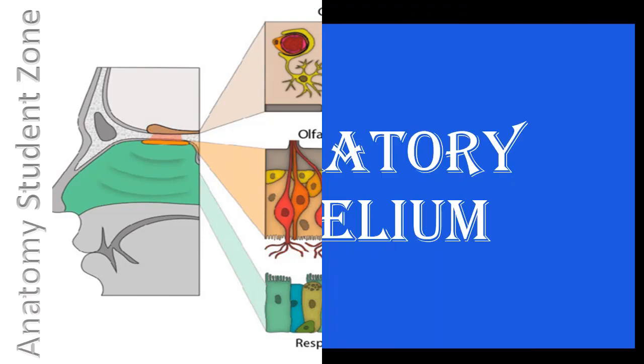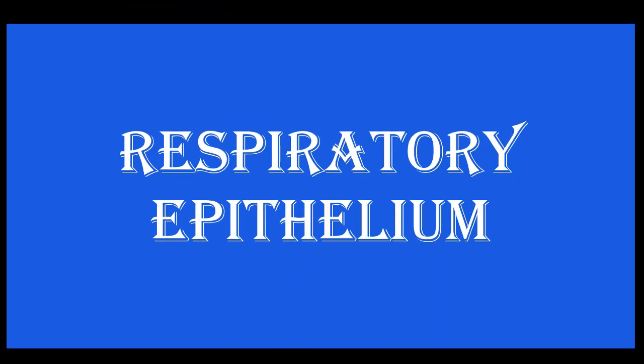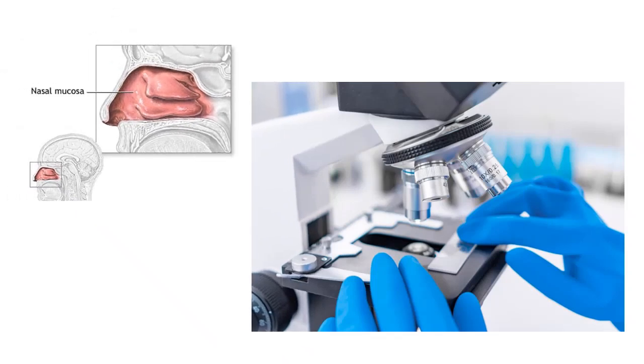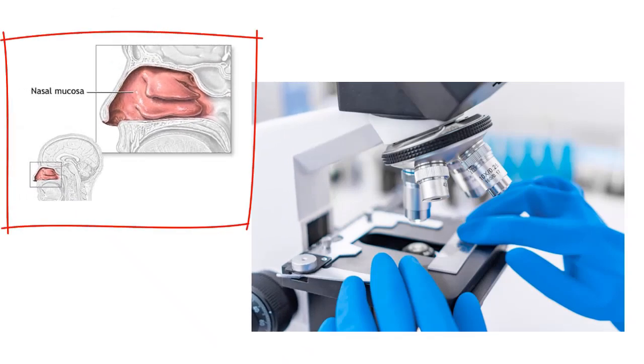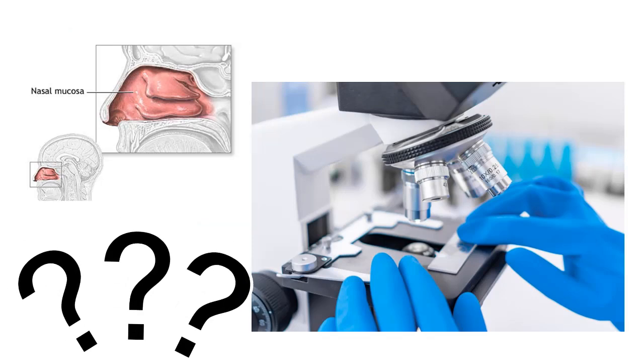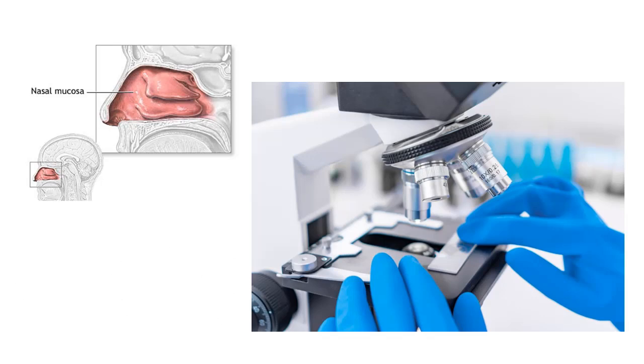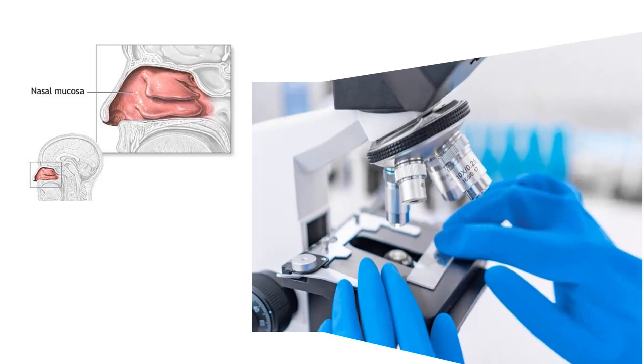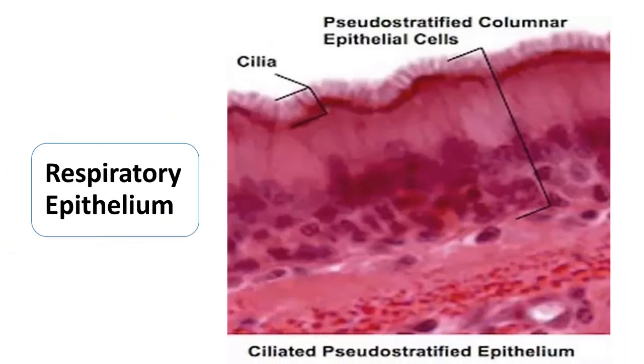First I will cover respiratory epithelium in this lecture. In the next part I will cover olfactory. So if I make a slide of nasal mucosa from the conducting portion of the respiratory system, because you know this conducting part is lined by this epithelium, then what am I going to see in this slide, what type of cell will be there, we have to see all this. And the most important point that you have to remember again is the respiratory epithelium type. It is ciliated pseudostratified columnar epithelium.